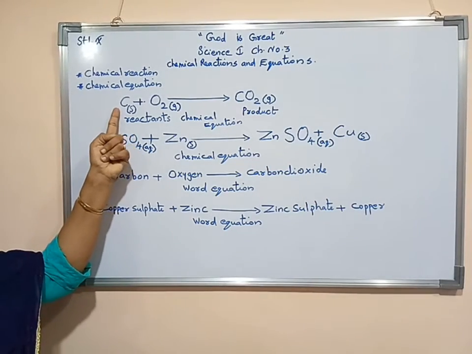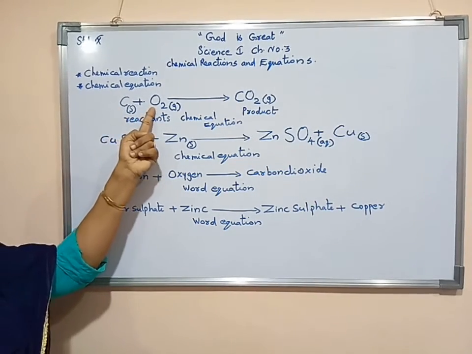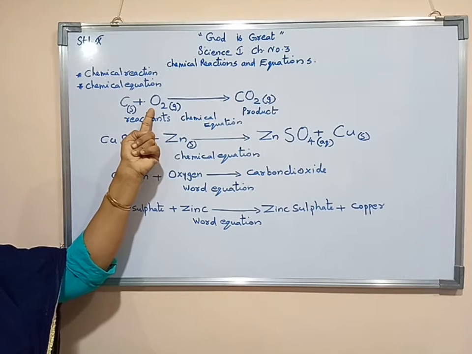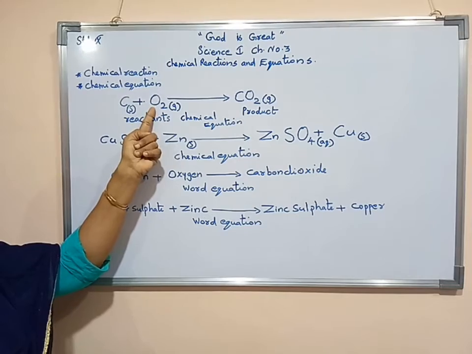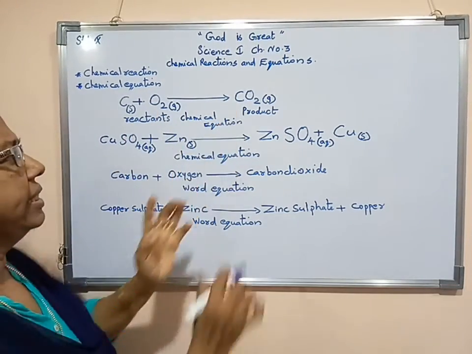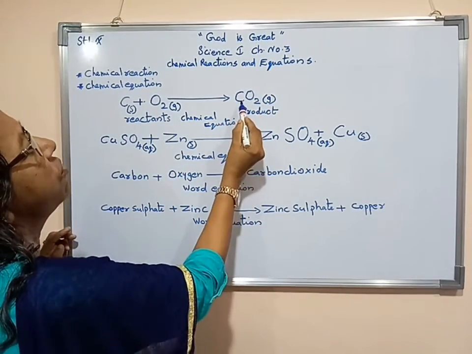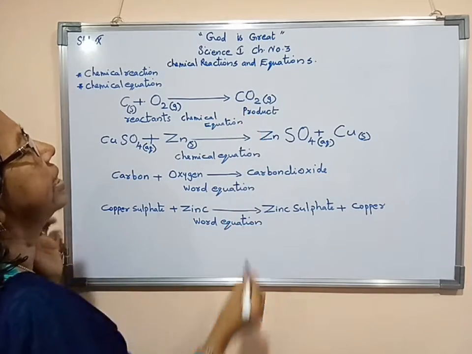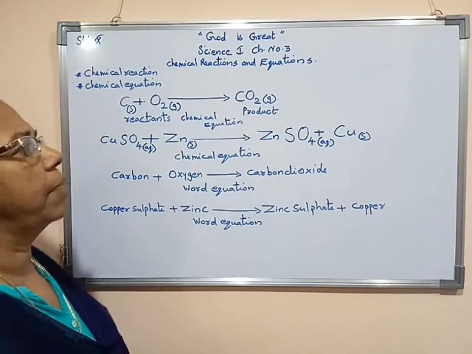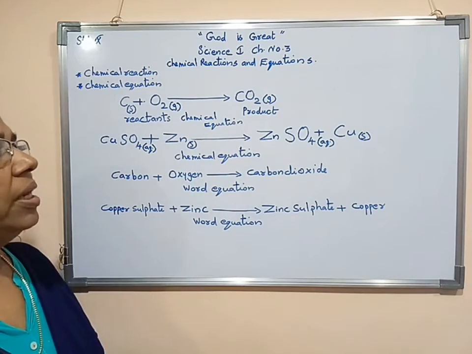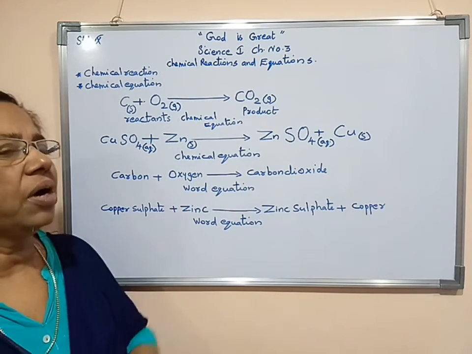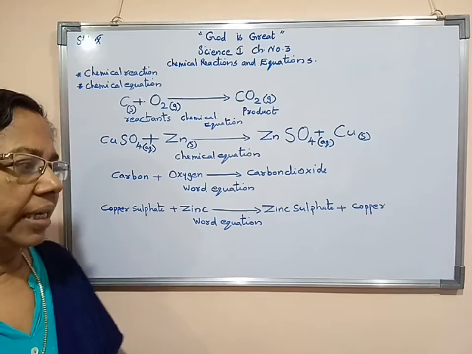Here is the symbol of carbon. This is the molecule formula of oxygen. Why? Because here 2 oxygens are there. So we can say this is the formula of oxygen. Here we can say that 3 are there. That means 1 carbon and 2 oxygen join together, carbon dioxide formed. So we can say this is the molecule as well as the formula of carbon dioxide.